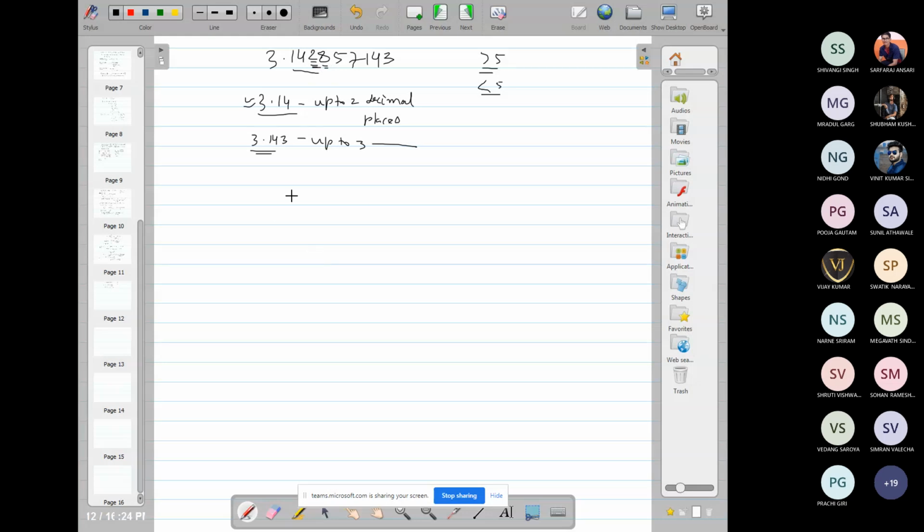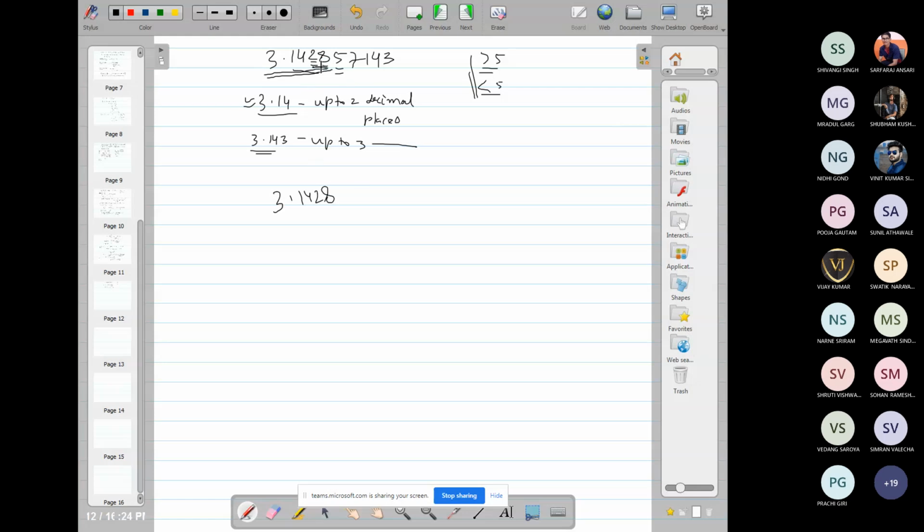For example, suppose we want to obtain the rounding value of this number correct up to 4 decimal place. Here the fifth digit is exactly 5. So these two rules are not applicable. Here the fourth digit is 8. This is even. So therefore, we need to leave the fourth digit unchanged, and its value will be 3.1428.